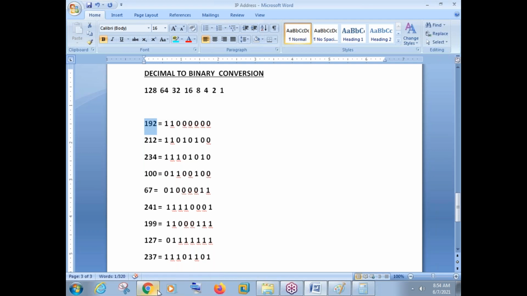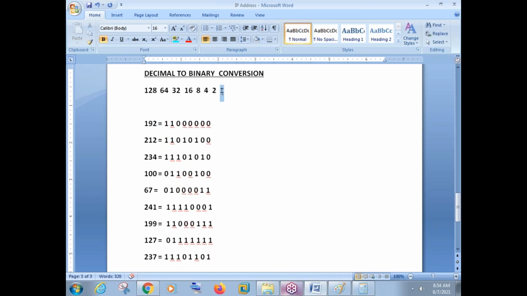The easy way is I can simply go to Google and say convert 192 into binary. But see guys, in the CCNA online exam, you will not get the Google option there. You will not get internet there. You will get only a calculator or maybe some paper. So you should know how to do the conversion on paper first. So how to convert 192 into binary?